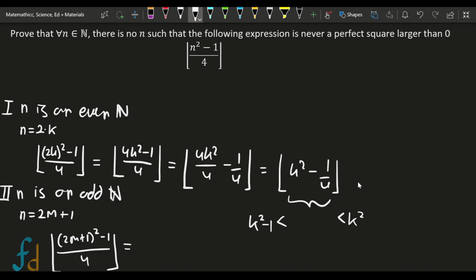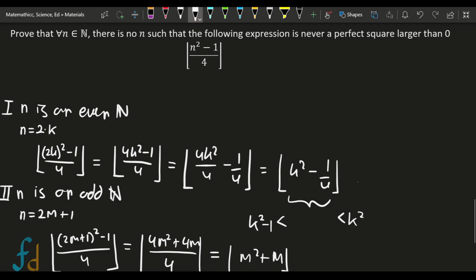Then we expand this quadratic term: 4m squared plus 4m plus 1 minus 1, and this cancels to 0. Thus we have 4m squared plus 4m all over 4 floored, and this results in m squared plus m.